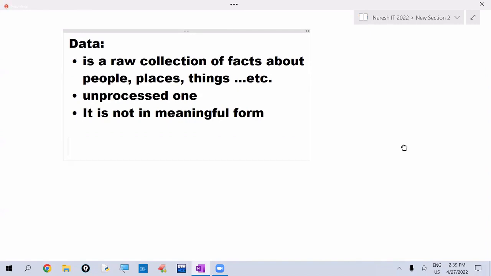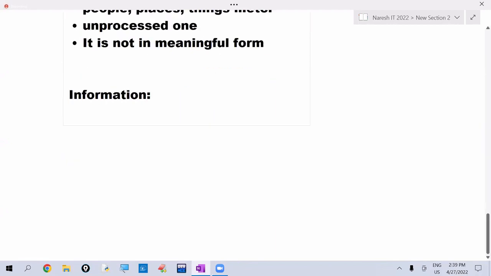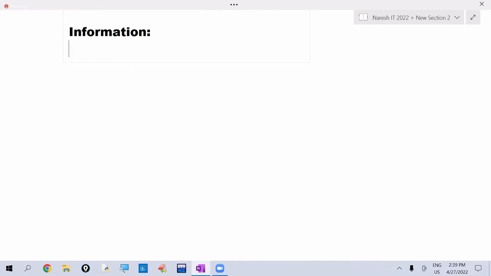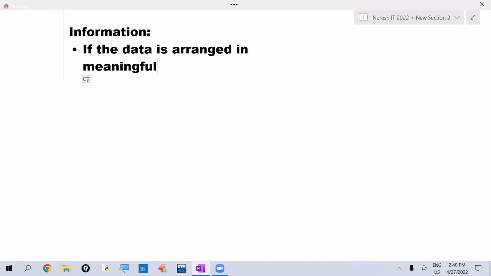Okay, so next one is information. Information means if the data is arranged in meaningful form, then it is called information.